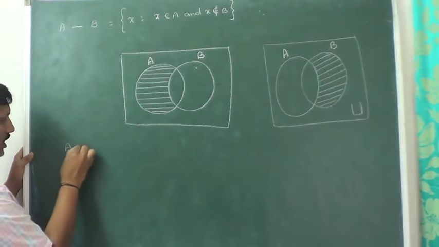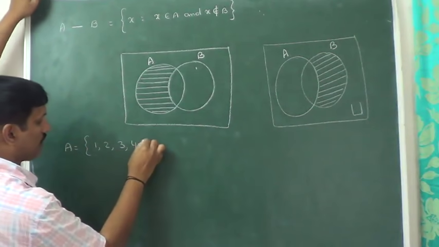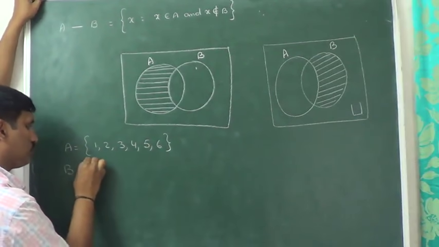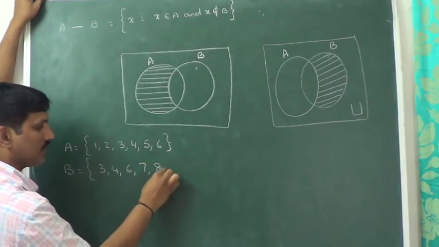We have an example here. A is equal to 1, 2, 3, 4, 5, 6 and B is equal to 3, 4, 6, 7, 8, 9.